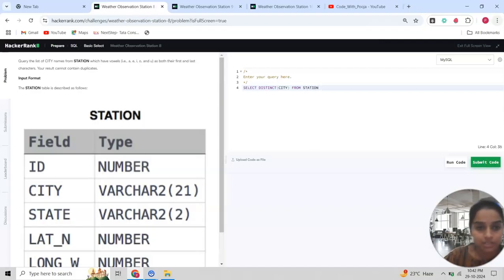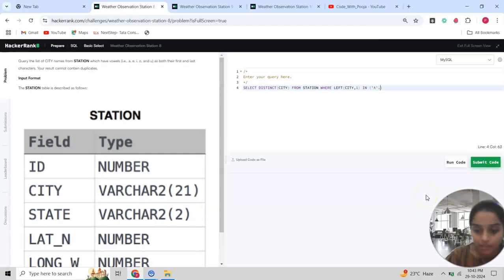Select distinct city from station, where the left of city comma 1. This implies the first letter of city. This implies that the first letter of city will be in what?